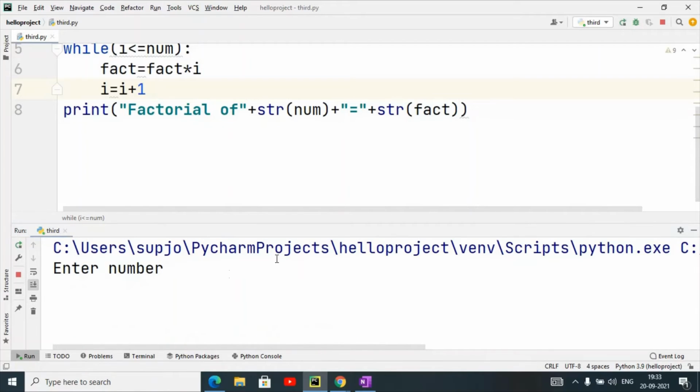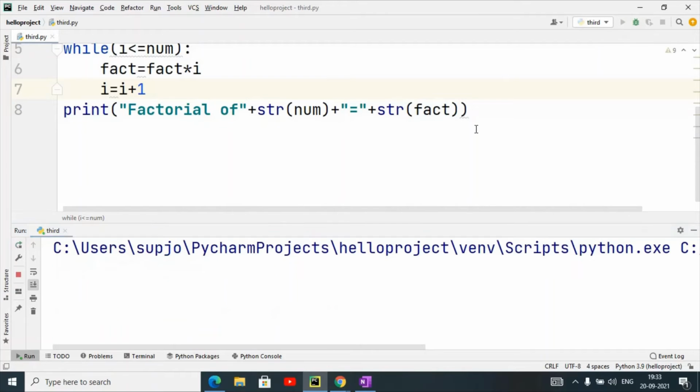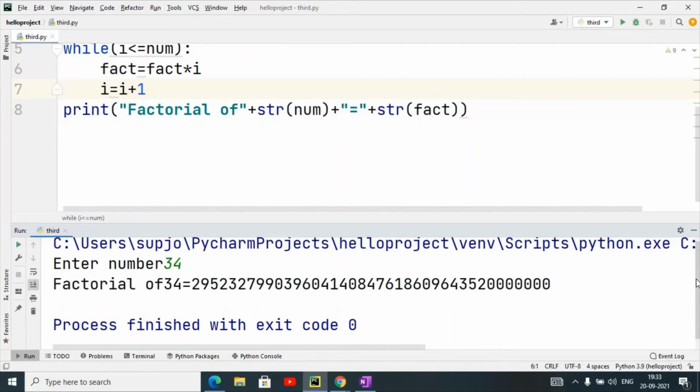Suppose I give the value 12, it is giving the output. Suppose I give the value 34, it is working.